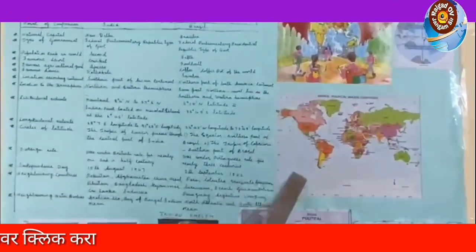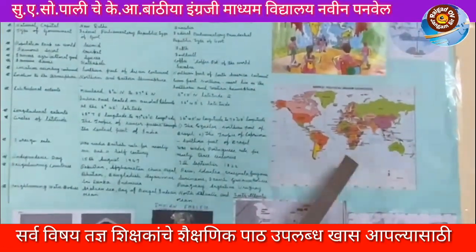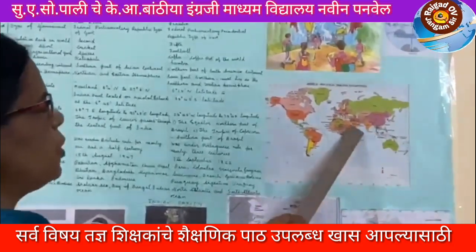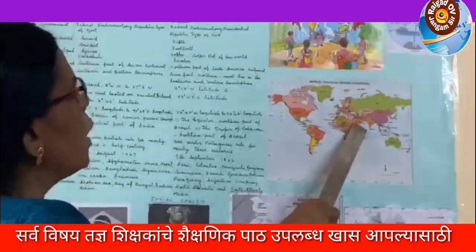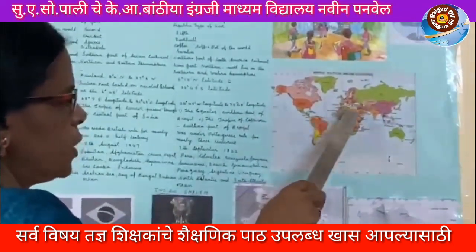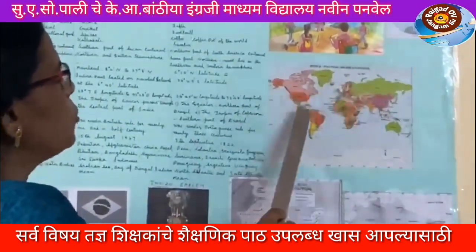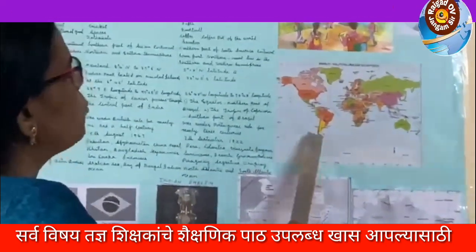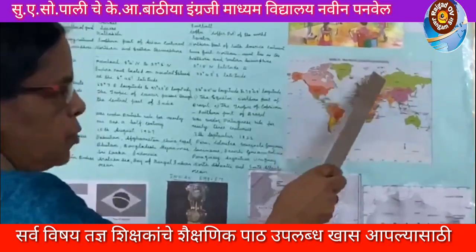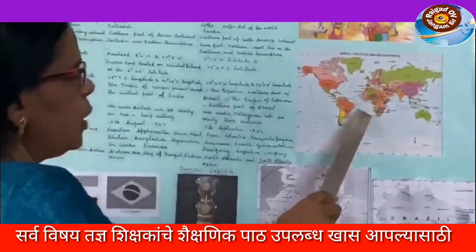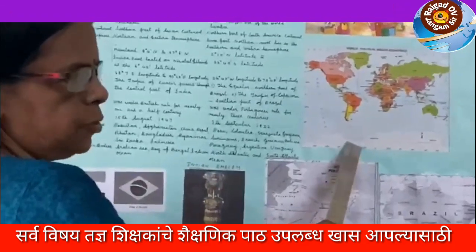And this is the world map. Where is India situated? India is situated in the continent of Asia. And we can see the continents Asia, Europe, Africa, North America, South America, Australia and Antarctica. And the oceans also, if you know: Pacific Ocean, Atlantic Ocean, Arctic Ocean, Indian Ocean and Southern Ocean.